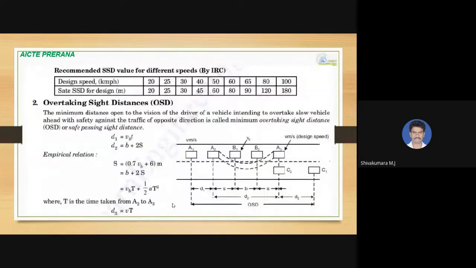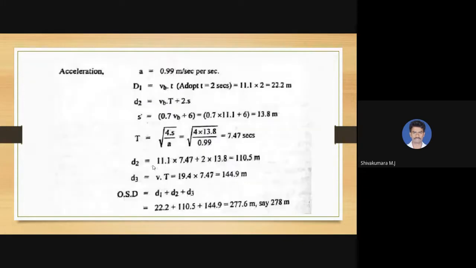Then the d2 value. d2 is vb into capital T plus 2s, where s equals 0.7 times vb plus 6. So vb is 11.11 meter per second. If we substitute, we get s as 13.8 meters.